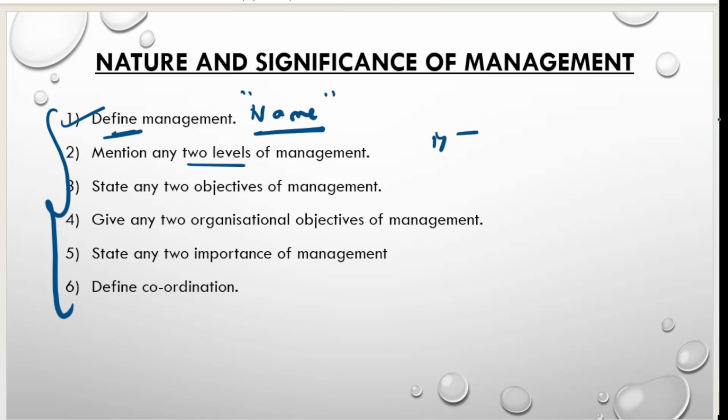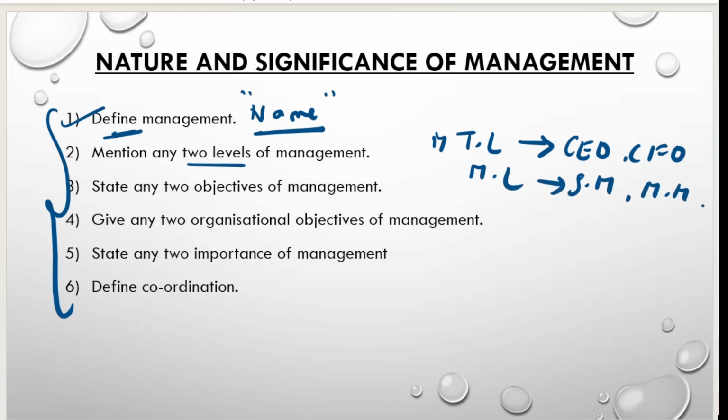If you are going to mention top level, in front of that put an arrow mark or a colon and write CEO, CFO, like that. For middle level management, write sales manager, marketing manager, like that. Anyway you will know these, right? It will create an added advantage for you.